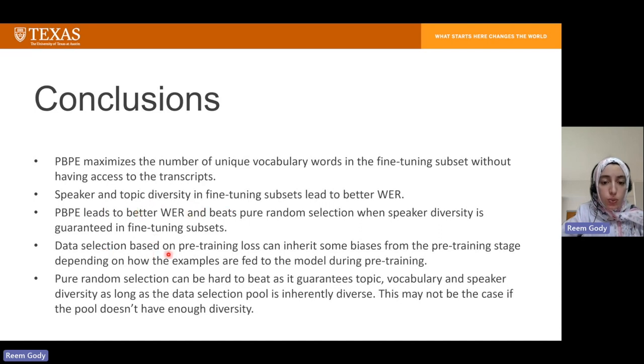Data selection based on pre-training loss can inherit some biases from the pre-training stage depending on how the examples were fed to the pre-trained model, and pure random selection can be hard to beat as it guarantees topic, vocabulary, and speaker diversity as long as the data selection pool is inherently diverse, and this may not be the case if the pool does not have enough diversity.